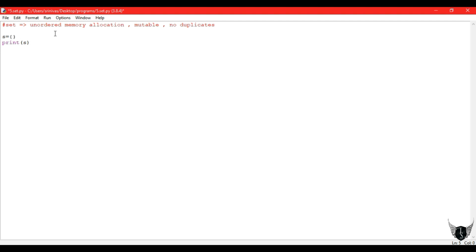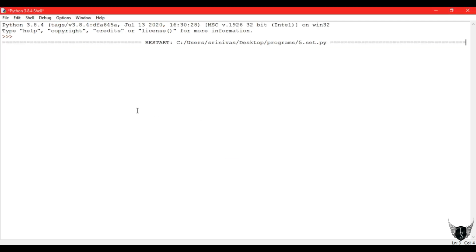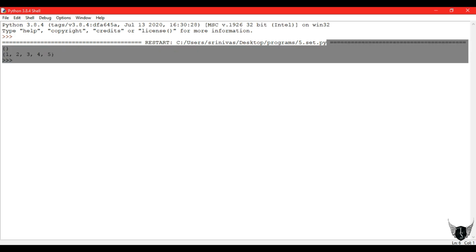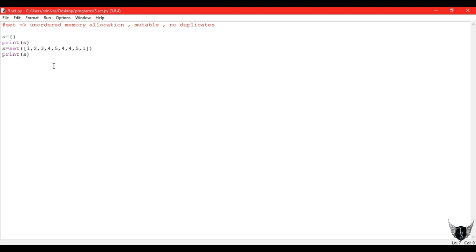Coming to set syntax, they use curly braces. And as I have already said, if you get confused, you can write a list every time, and convert that into a tuple or a set using their keywords, tuple or set. We can do typecasting. I have repeated some values like 4, 5 and 1. If you print that set, all those duplicate values will be removed. So my set is printed with no duplicate values. You can see that 1, 2, 3, 4, 5 appear ordered, but in memory location they are unordered.